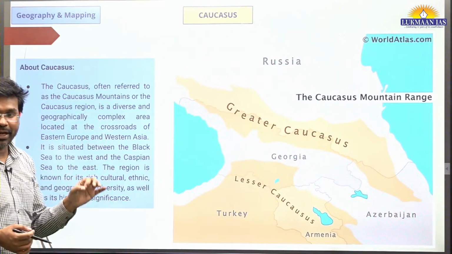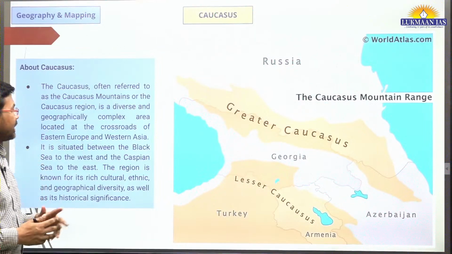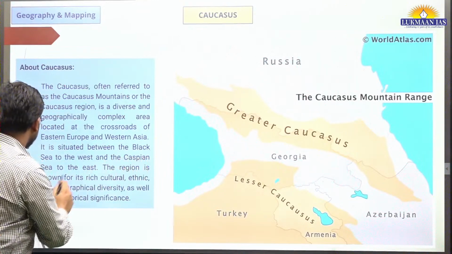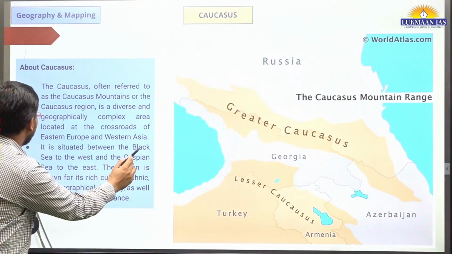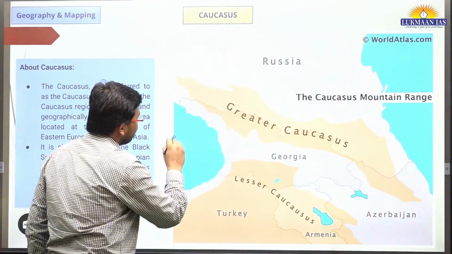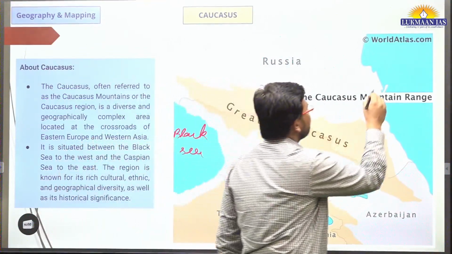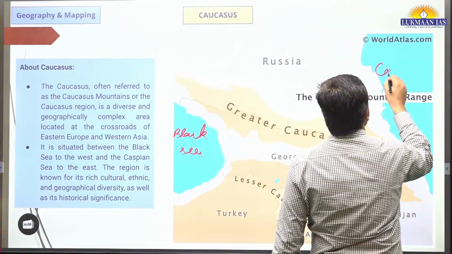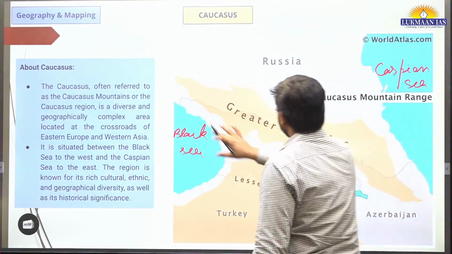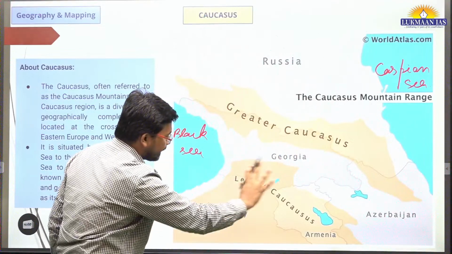On one side we have the Caspian Sea, on the other side we have the Black Sea. It is situated between the Black Sea to the west and the Caspian Sea to the east. So this is where we have the Black Sea, and this is where we have the Caspian Sea. And these are the Caucasus mountain ranges. These are Greater Caucasus, these are Lesser Caucasus.